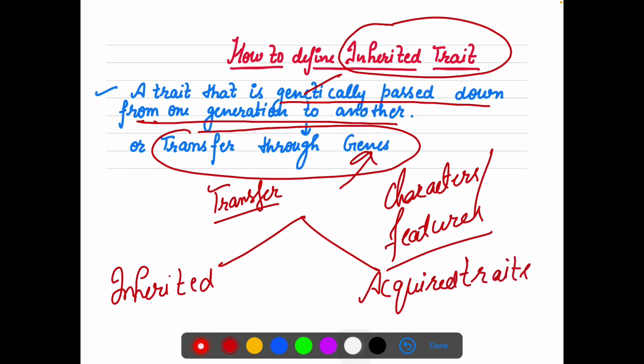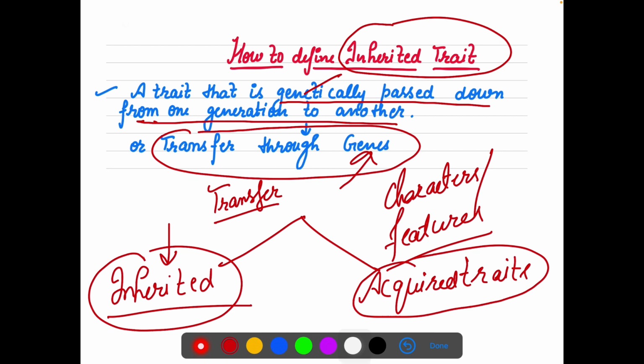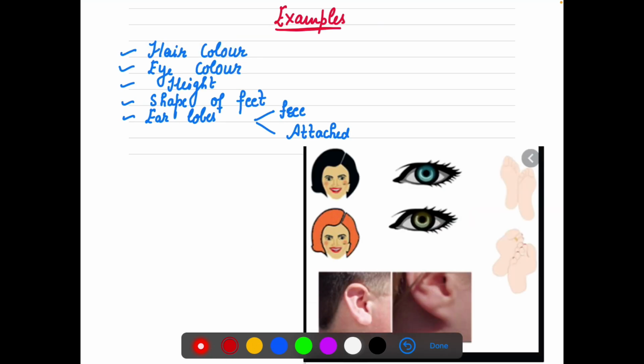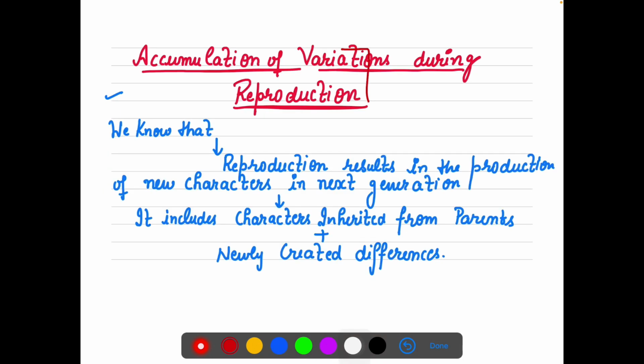Those traits which we get from our parents, which are genetically passed down from parents to the offspring, are known as inherited. Those which we learn from our environment, after birth, are known as acquired traits, right? Now there is a paragraph in NCERT, on the first page. It is given under the topic accumulation of variations during reproduction.